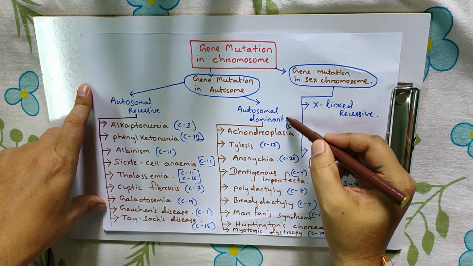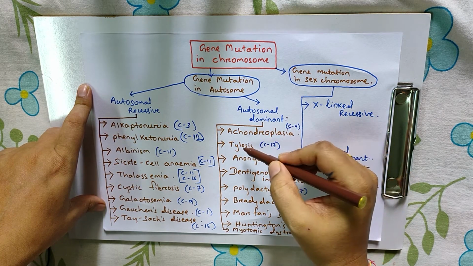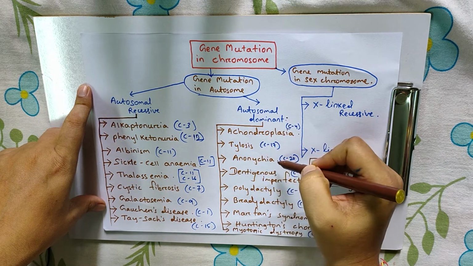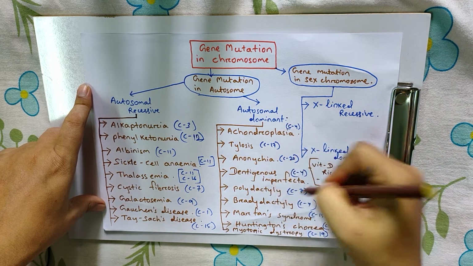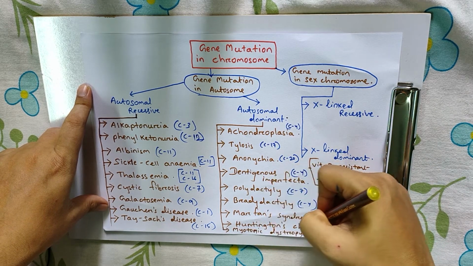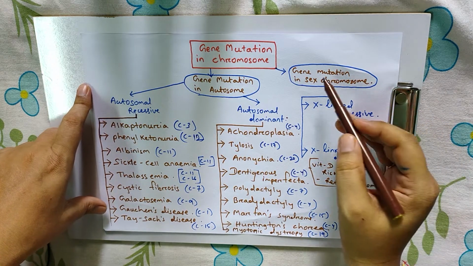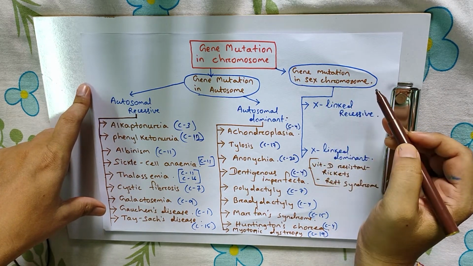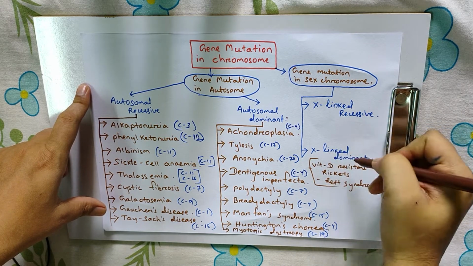The autosomal dominant diseases are achondroplasia, tylosis, anonychia, dentinogenesis imperfecta, polydactyly, brachydactyly, Marfan syndrome, Huntington's chorea, and myotonic dystrophy. Gene mutation in sex chromosomes is especially X-linked recessive and X-linked dominant.